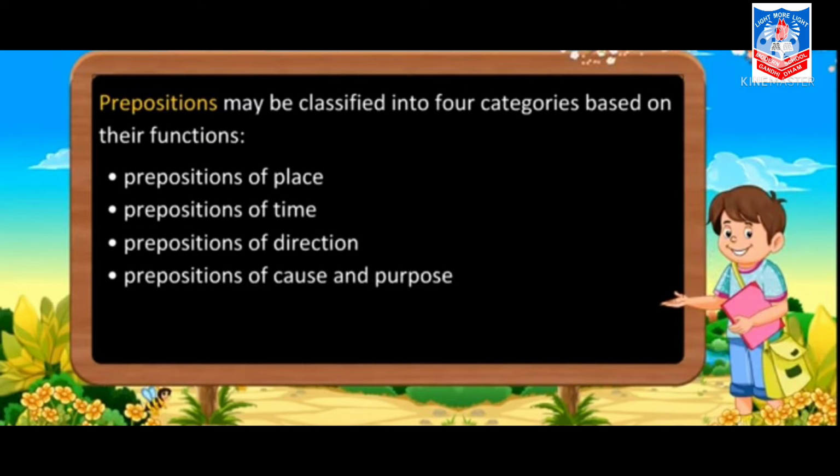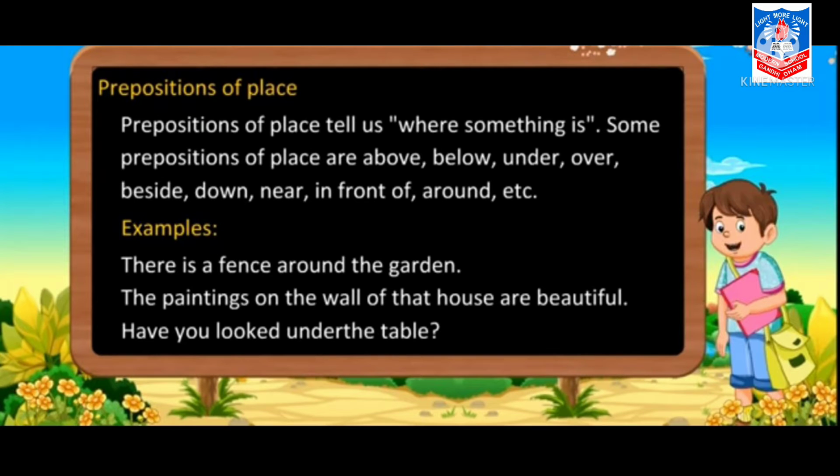Now we are having 4 types of categories of preposition. First is preposition of place, second preposition of time, third preposition of direction, and fourth preposition of cause and purpose. So first we are starting with preposition of place. Preposition of place tells us where something is.